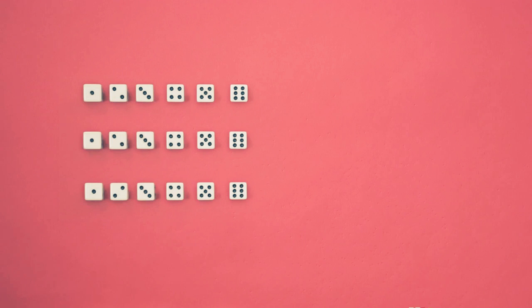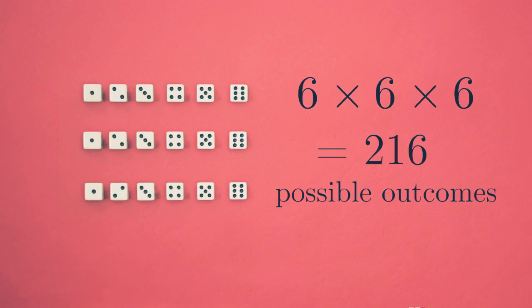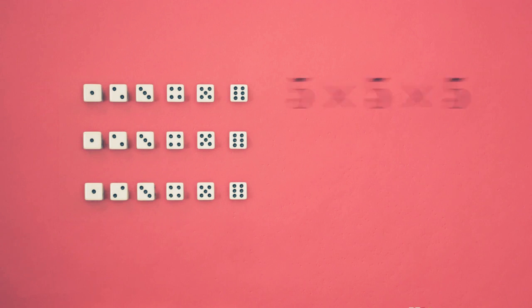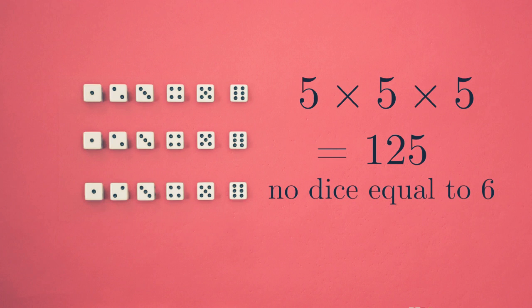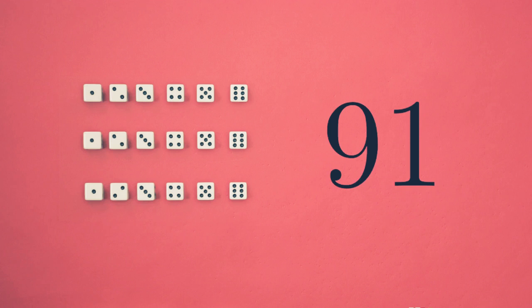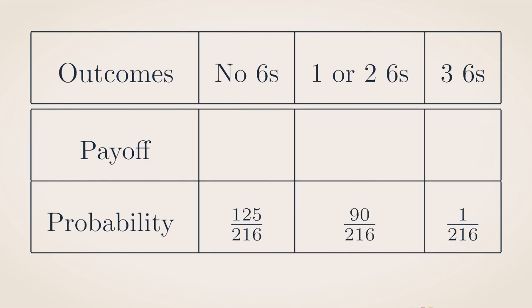We already know the total number of outcomes, 6 cubed, 216 possible outcomes, of which 5 cubed, 125 have no dice equal to 6. So there are 91 remaining outcomes with at least 1 die equal to 6, but only one of these 91 outcomes has all 3 dice equal to 6. So the 3 probabilities in this game are 125 over 216, you win nothing, 90 over 216, that you win $2, and 1 over 216 that you win $10. Those are the probabilities.